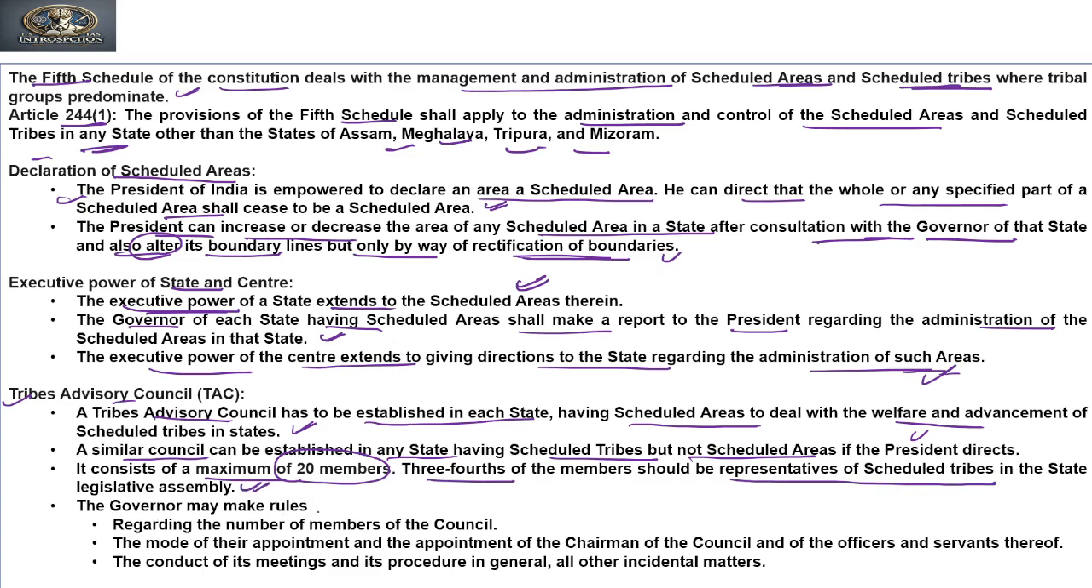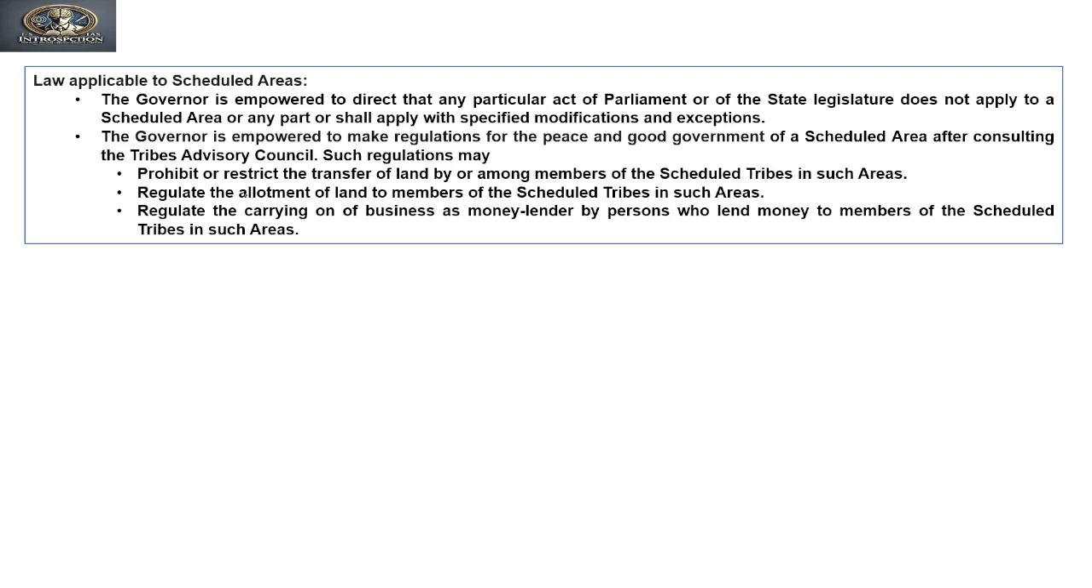The governor may make rules regarding the number of members of the council, the mode of their appointment and appointment of the chairman of the council and of the officers and servants thereof, the conduct of its meetings and its procedure in general, and all other incidental matters. Law applicable to the scheduled areas. So the governor is empowered to direct that any particular act of Parliament or the state legislature does not apply to the scheduled area or any parts, or shall apply with specific modifications.